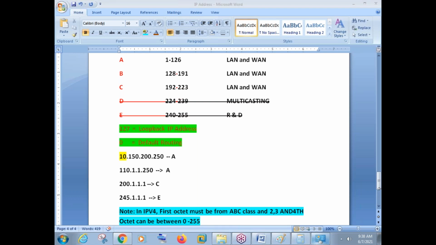Okay. So this was the class for today, guys. Just try to remember the classes, ranges, and uses, and how to identify the classes.